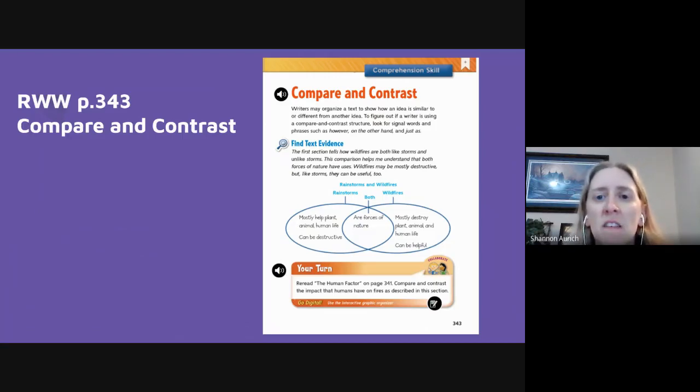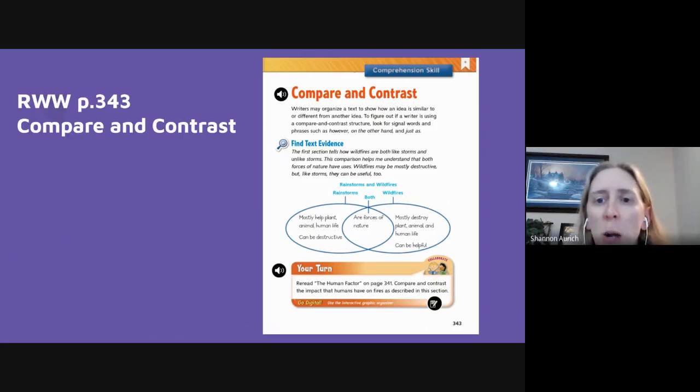Find text evidence. The first selection tells how wildfires are both like storms and unlike storms. This comparison helps me understand that both forces of nature have uses. Wildfires may be mostly destructive, but like storms, they can also be useful too.